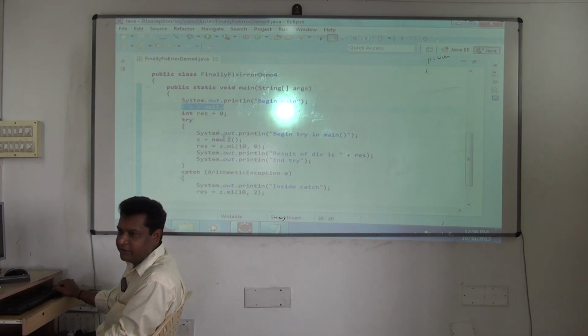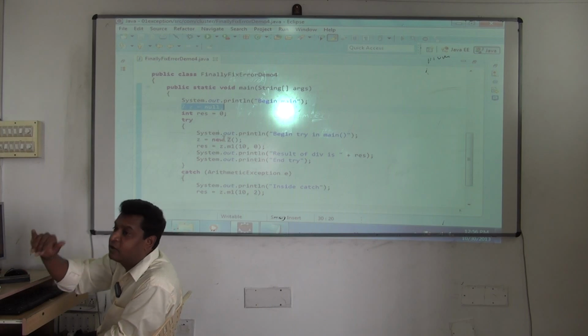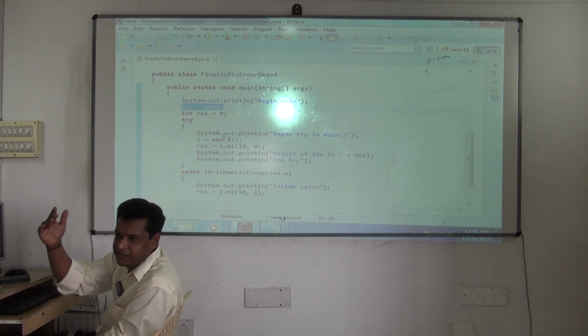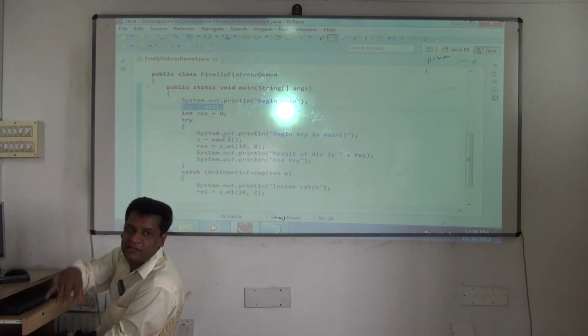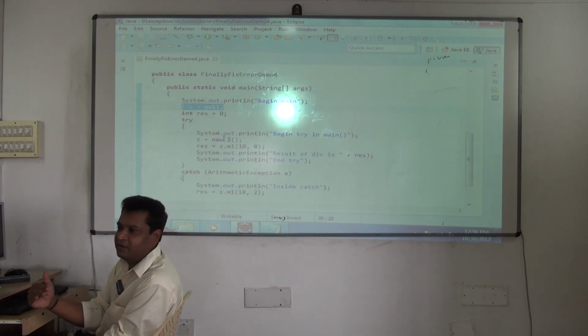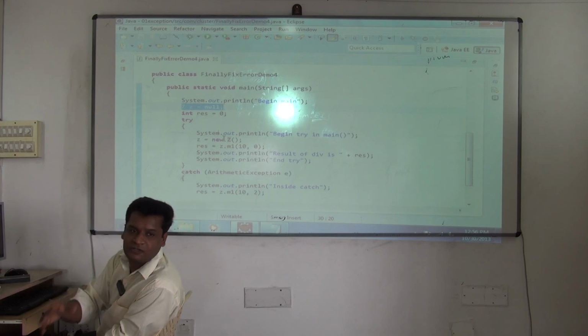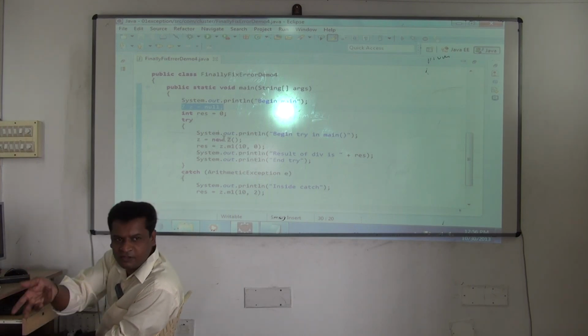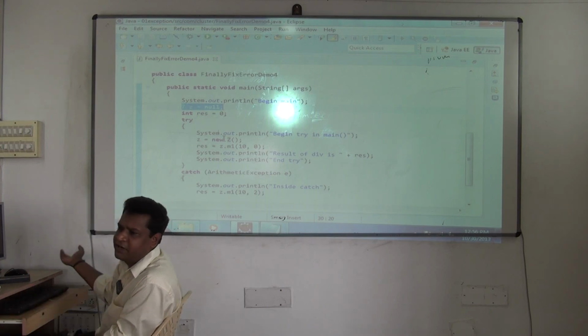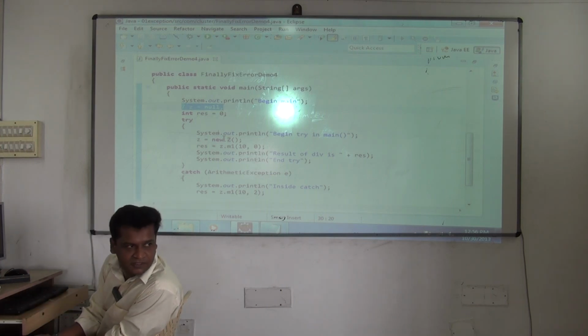Understood? When you are defining local variables, whether you want it inside try or outside try, decide. If you declare it outside, you can use it in all the places. If you declare it inside, you can use it only in that scope. Not only in try catch, in if else condition also. If you write a variable in if else condition, what will happen? If it is local to if, it is local only to if. Same rules are getting applied here. No difference. Are you clear?